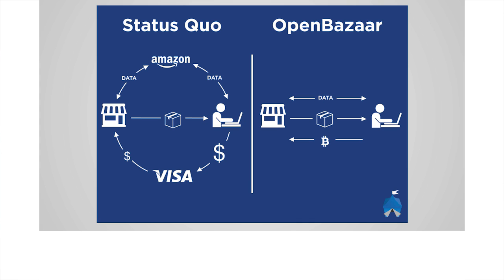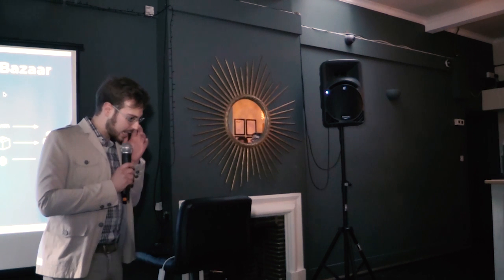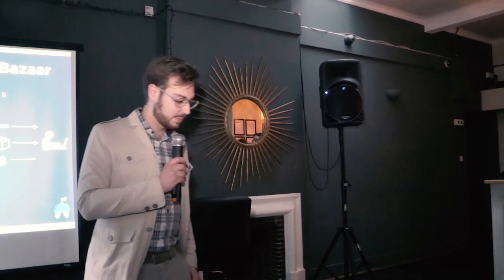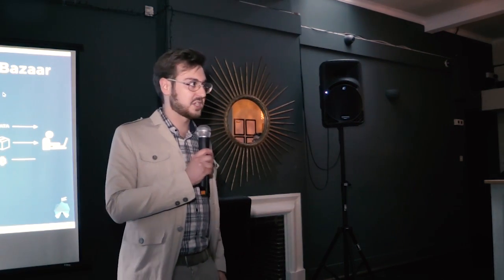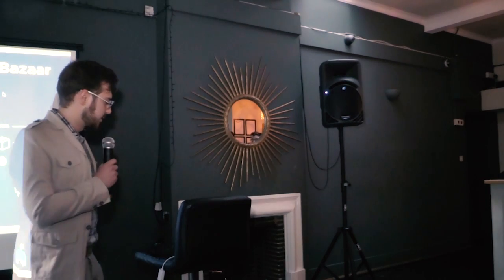So most of you already know what OpenBazaar is. Just to recap, OpenBazaar is essentially a decentralized marketplace, which is based on the Bitcoin blockchain. So this means that you can get rid of most of the intermediaries that you have today, of the trusted third parties. So think about replacing Amazon, eBay, Visa with a completely decentralized marketplace, which lives on a decentralized network built on top of the Bitcoin one.